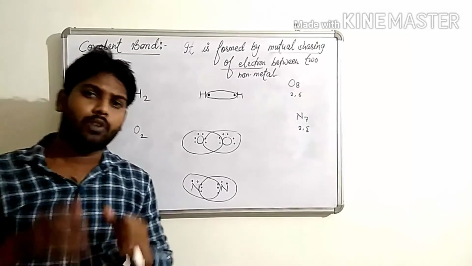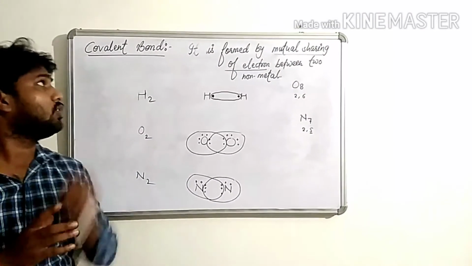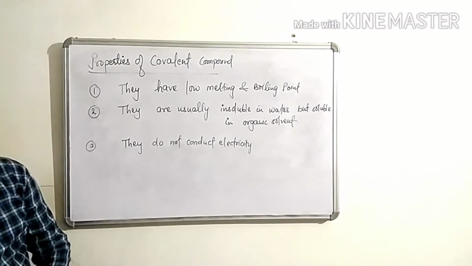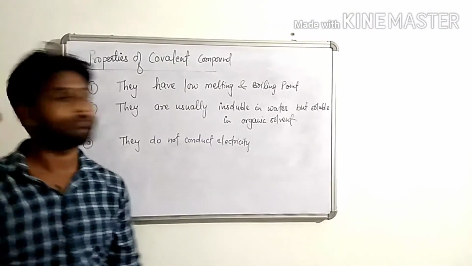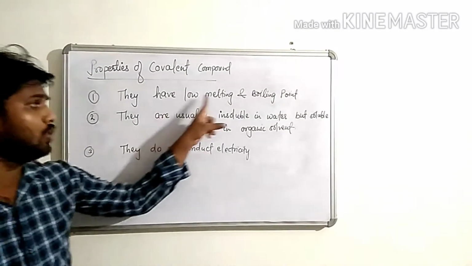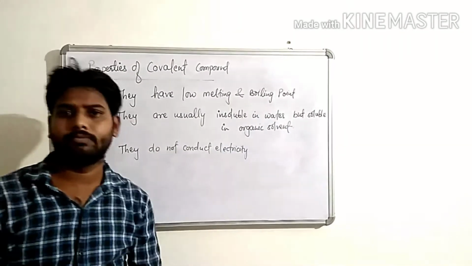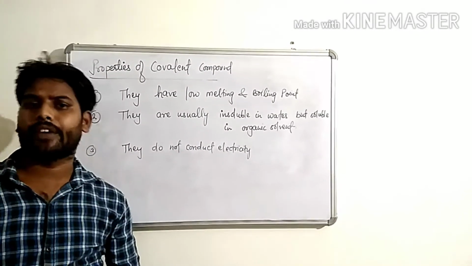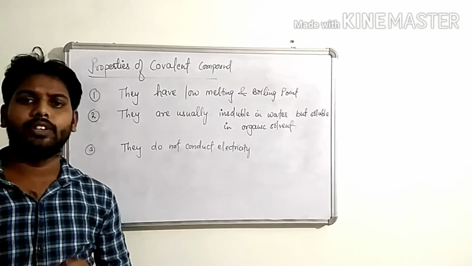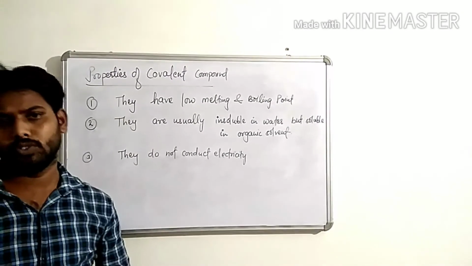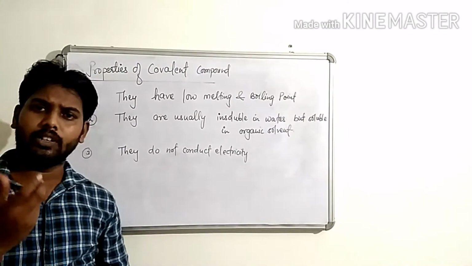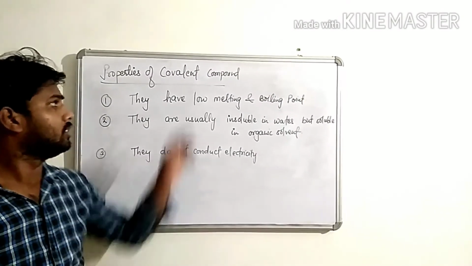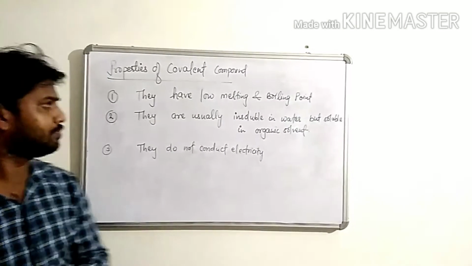Now we will see the properties of covalent compounds. First, they have low melting and boiling points. This is due to the weak force of attraction that exists between covalent compounds. So, very little energy is required to melt or boil a covalent compound.